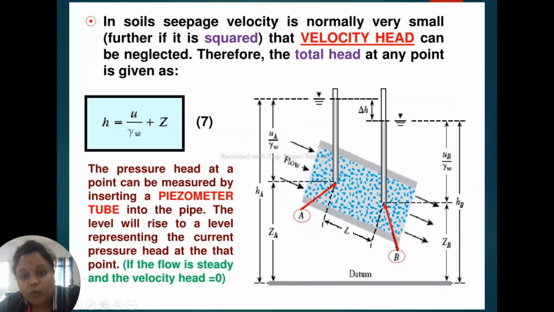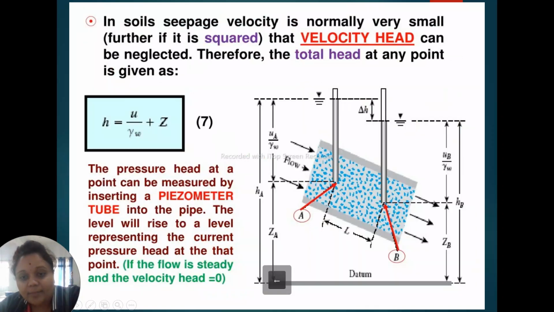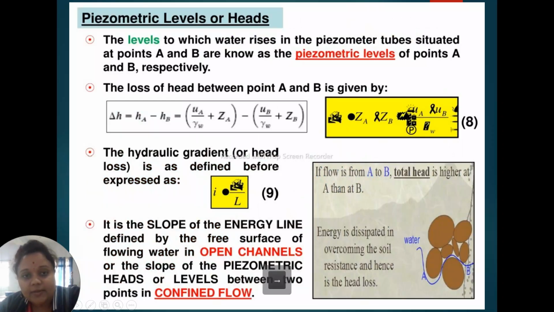So here the pressure is UA. A means A point, so we denote it as UA by gamma W plus ZA. So this is HA. HA is equal to pressure head plus elevation head plus velocity head. But here velocity head can be neglected because seepage velocity is very small. So our HA is equal to pressure head plus elevation head, minus HB, which is UB by gamma W plus ZB.